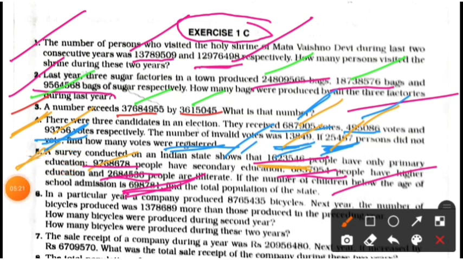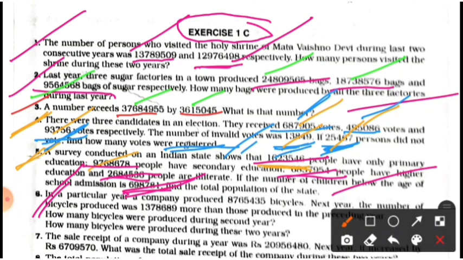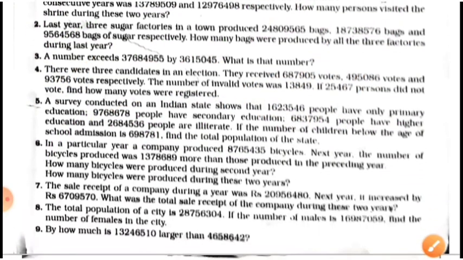Here in question number 8, students, in a particular year a company produced this number of bicycles.